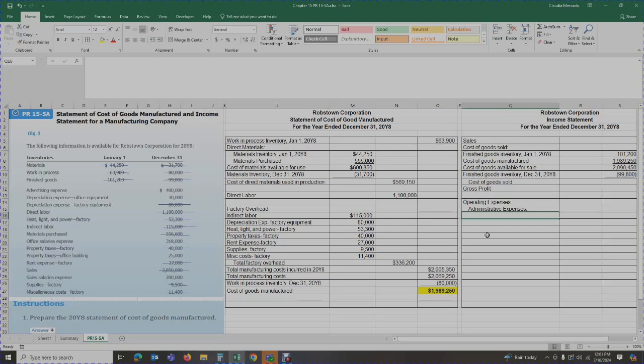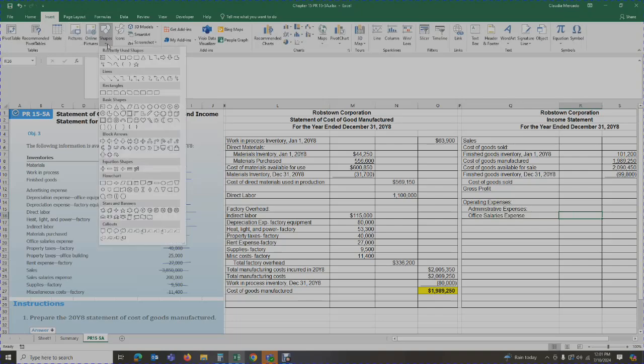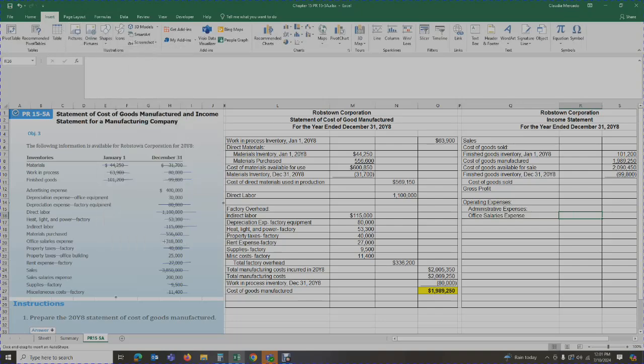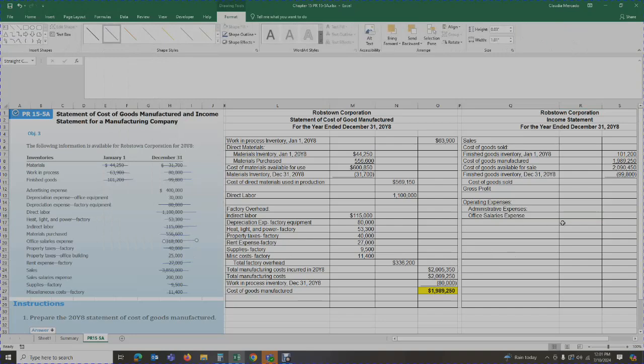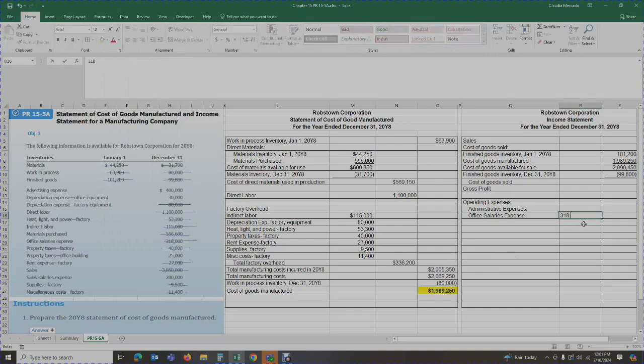So we're going to have office salaries expense. Okay. And we have $318,000. So we spent $318,000 on office salaries expense.